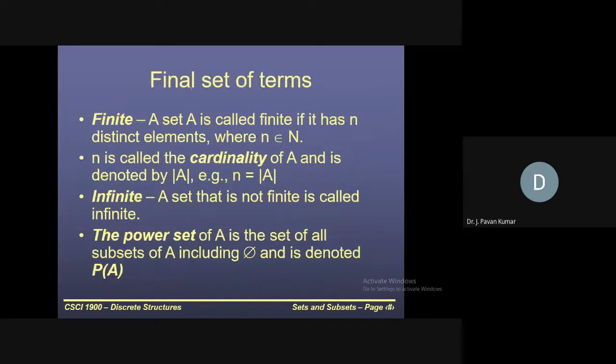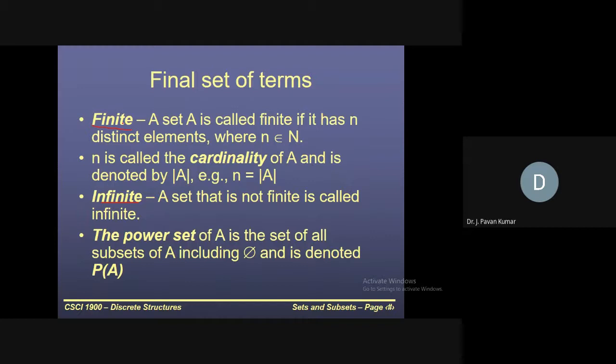Next, there exist several terms like finite set and infinite set. Finite set, in the sense the name itself indicates, will have a certain number of elements definitely. That is called a finite set. Now, let us consider the previous example where I have given the set 5, 6, 7, 9. How many elements are there? 4 elements. So we are able to say how many elements there are, so we can say that it is a finite set.